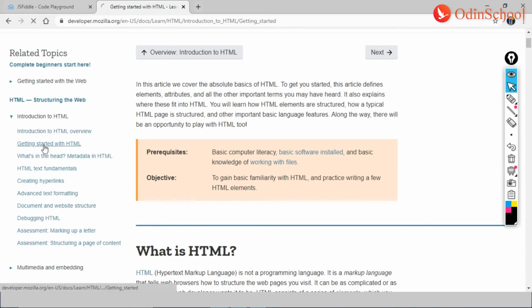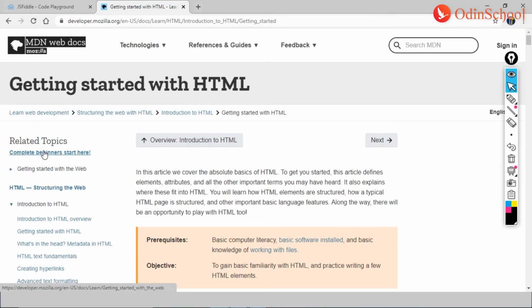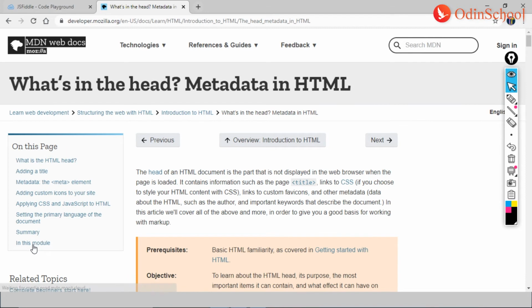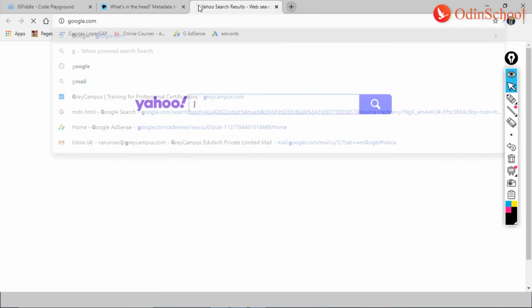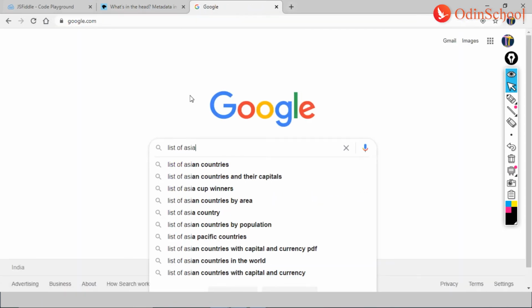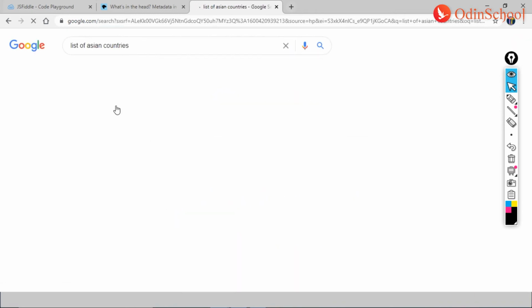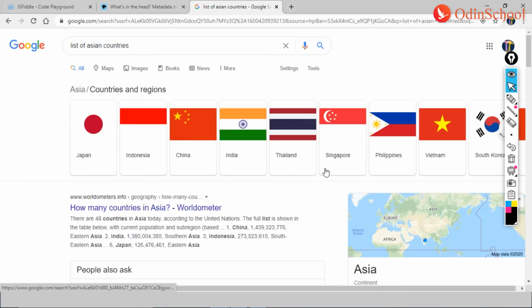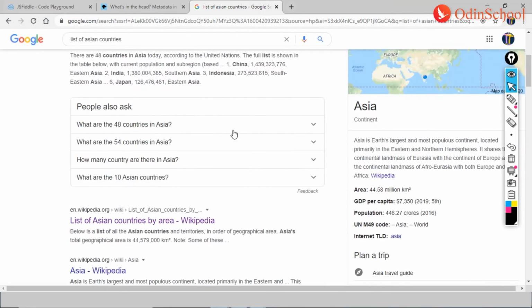Now that we've understood getting started, let's go to the next, that is what is head and what is metadata. We would just be covering some important things here. So this is the head. Head is like the foremost. Okay, let me open one random website from Google, that is list of Asian countries, and we'll open Wikipedia.